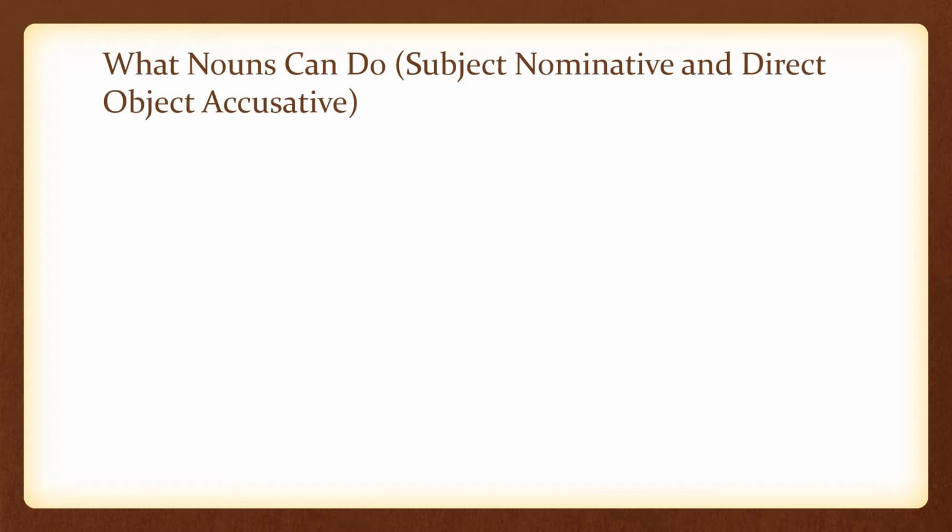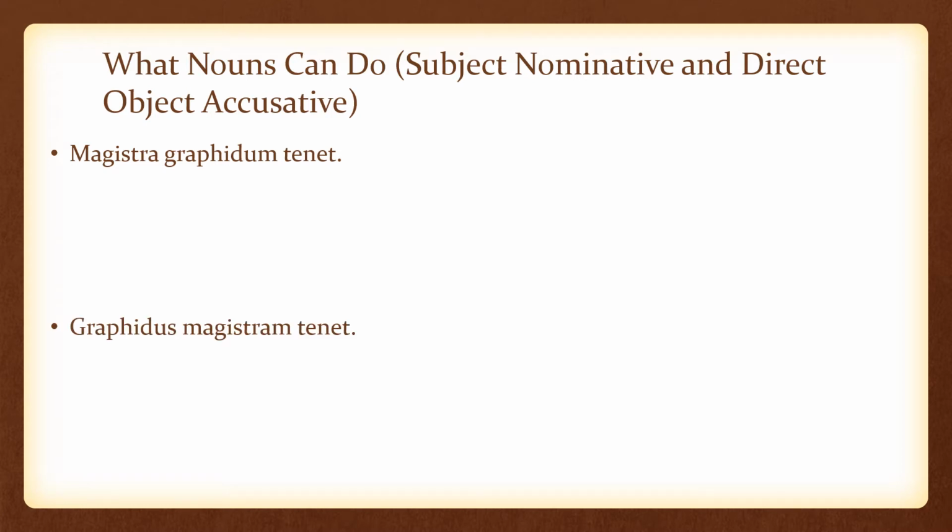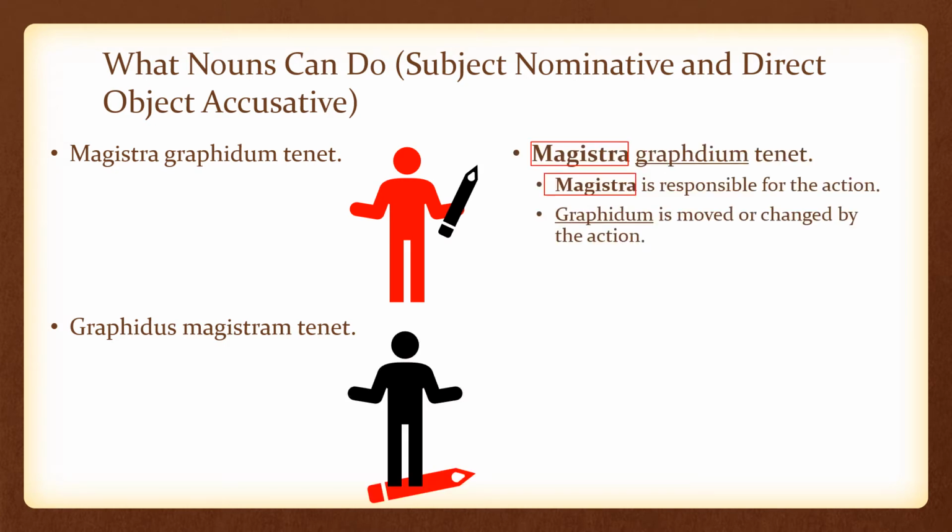Let's look at some examples. Magistra graphidum tenet. The teacher holds the pencil. Graphidus magistram tenet. The pencil holds the teacher. If we were going to draw pictures of these sentences, they would look very different. In the first sentence, magistra graphidum tenet, magistra is responsible for the action, and graphidum is moved or changed by the action. The word magistra here is a subject nominative, and the word graphidum here is a direct object accusative.